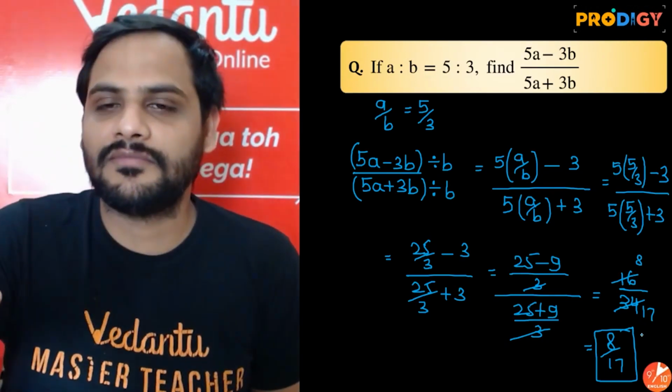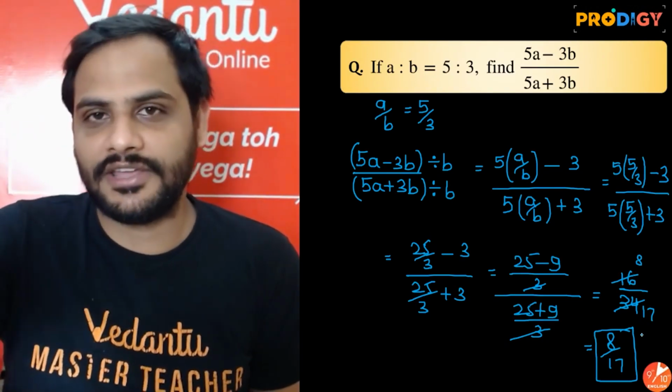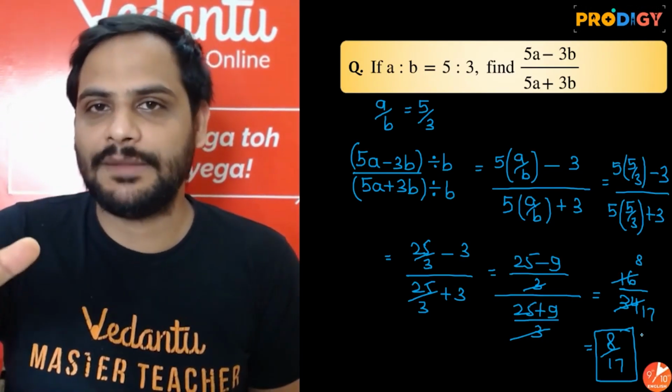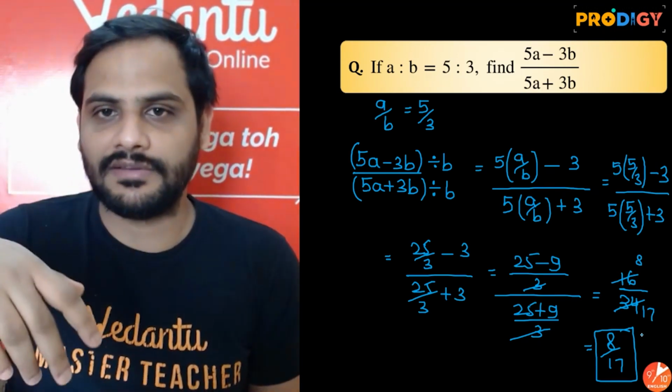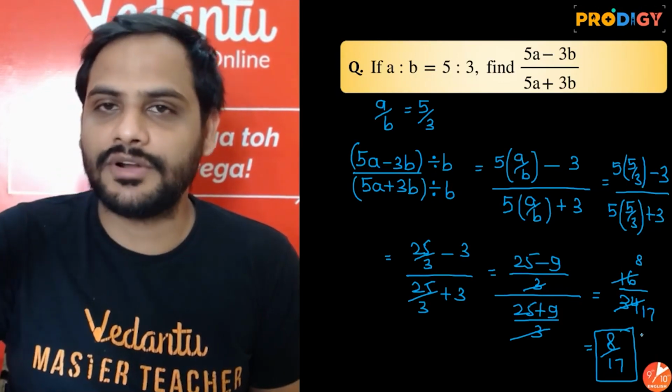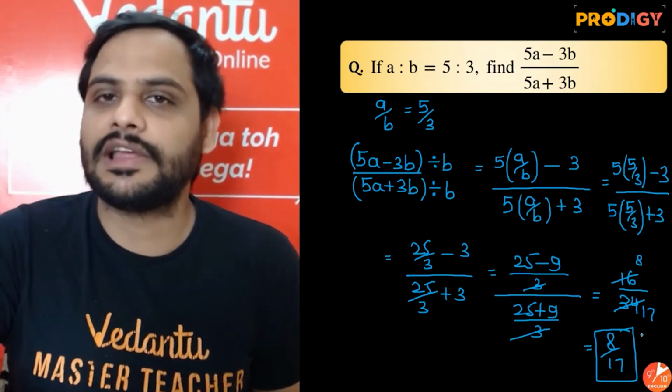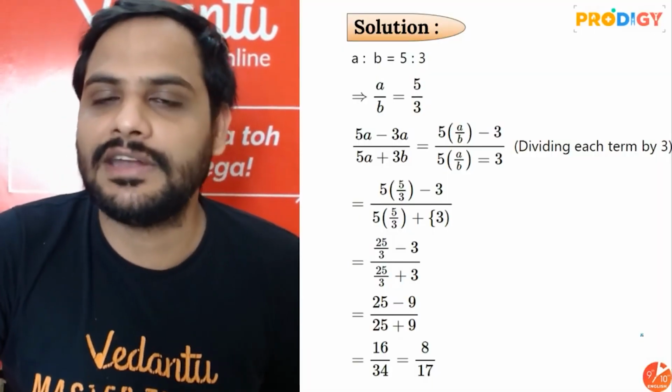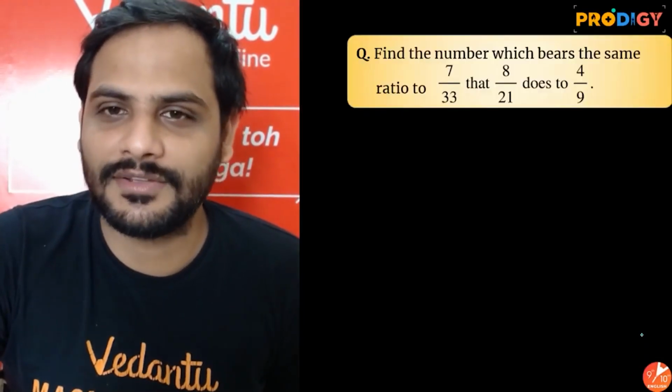I have been given the value of a by b. I have tried to create a by b and got the final answer. Another way is, I can put a as 5x, b as 3x. Solve it, you will get your answer. Okay, so 8 by 17 will be your correct answer. Very easy question. Next one.